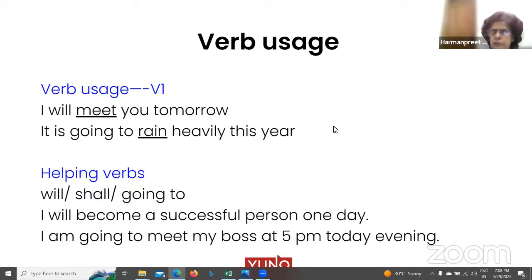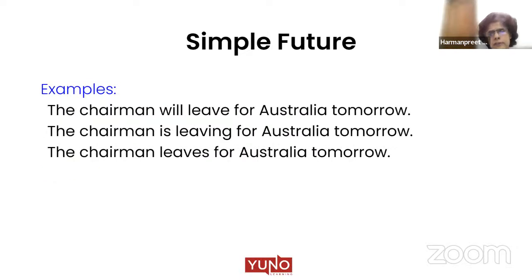After we talk about simple future, the next variant that we talk about is, one more thing I can tell you. Whenever we talk about future, it is not necessary that all the time we use will only. In fact, at times, by usage of simple present also and by the usage of present continuous also, we can talk about future. Like, let's imagine today is Saturday and on Wednesday, an exhibition is starting, right? So today is Saturday and on Wednesday exhibition is starting.